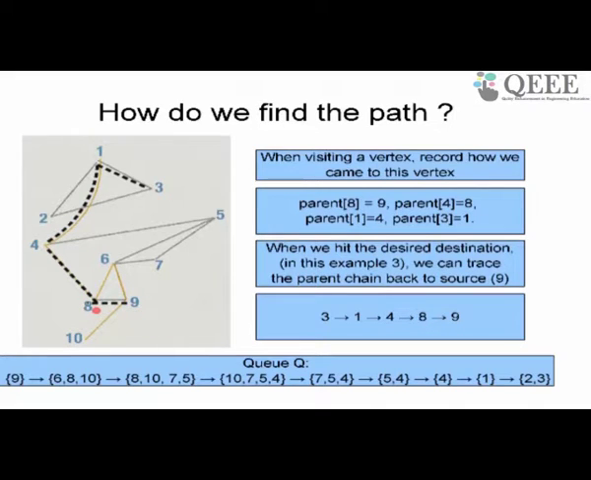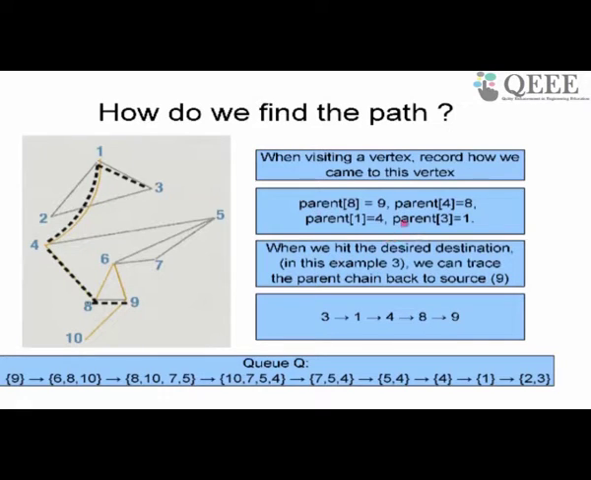So how do I remember that I came from 9? I keep another data structure called parent. Parent is an array which maintains for every vertex the parent, meaning where you came from. So parent of 8 I keep as 9, so that when I come to 8, I know where I came from. Similarly, how did I come to 4? When I was exploring 8, I found 4 is a neighbor, so I maintain parent of 4 is 8. And how did I come to 1? 4 was level 2 and 1 was level 3, so from 4 I came to 1, so parent of 1 I keep as 4. Parent of 3 I keep as 1.